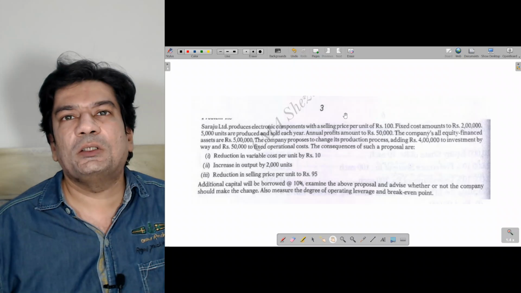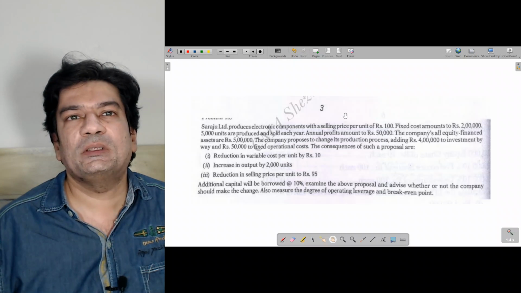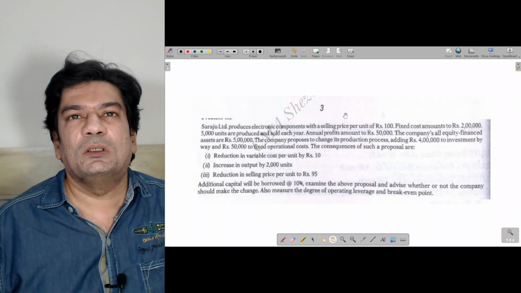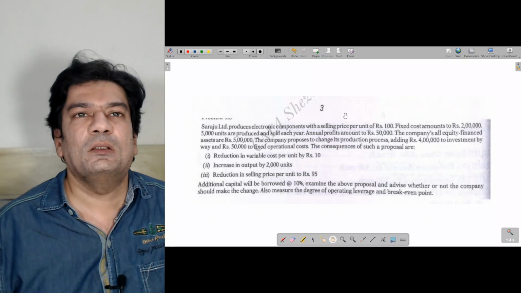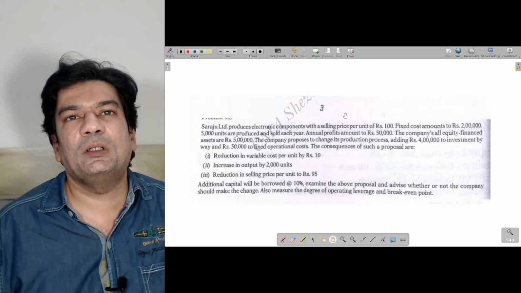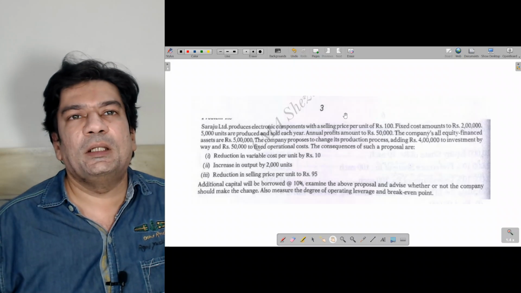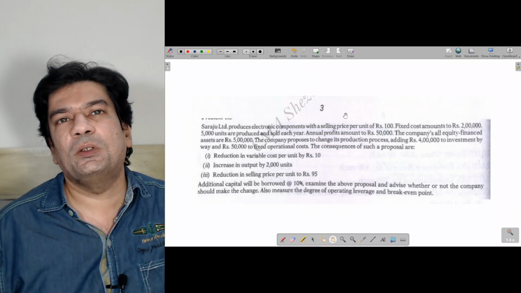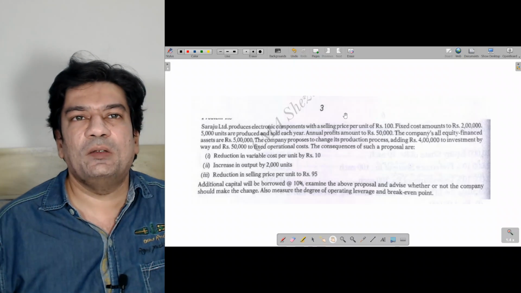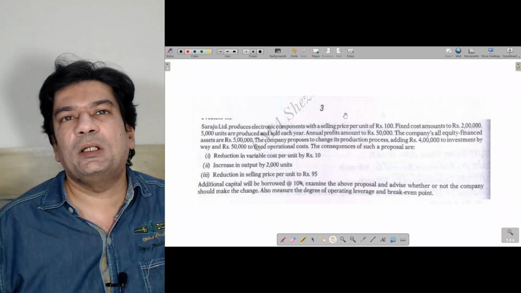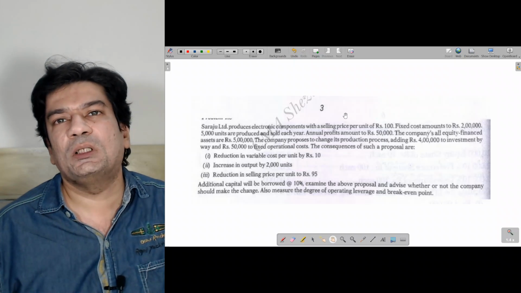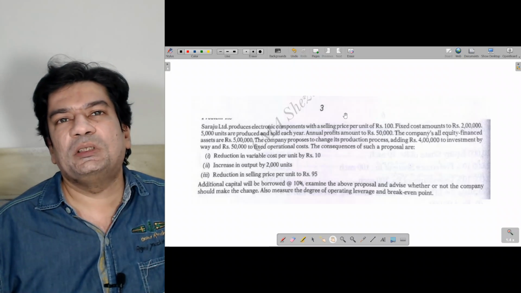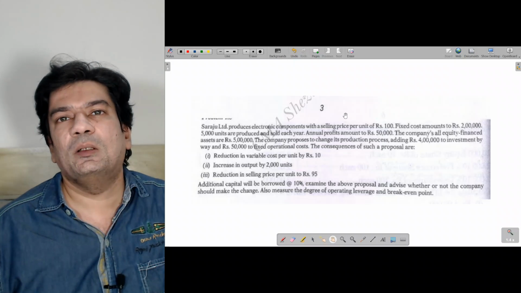proposes to change its production process, adding rupees 4 lakh to investment and rupees 50,000 to fixed operational cost. The consequences of such a proposal are reduction in variable cost per unit by rupees 10, increase in output by 2,000 units, reduction in selling price per unit to rupees 95. Additional capital will be borrowed at 10%. Examine the above proposal and advise whether or not the company should make the change. Also measure the degree of operating leverage and break-even point.